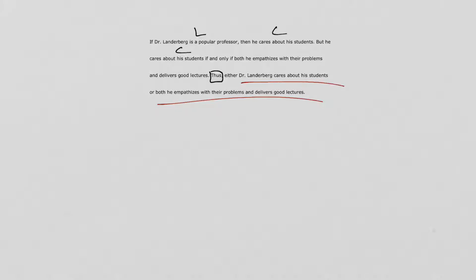If and only if both he empathizes with their problems and delivers good lectures. Okay, we got a new one. So we got it, cares about his students. So that's the C. Empathizes and delivers good lectures. Okay. Now the next part is we need to start putting in our connectors. So the word if tells us this is an antecedent, then tells us this is a consequent. So we can just put a horseshoe between those two. Simple enough.